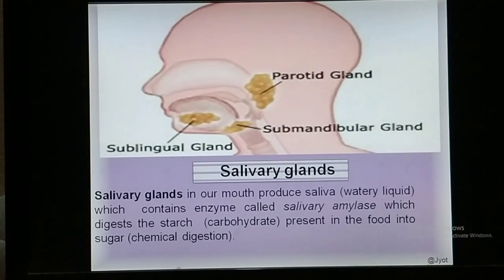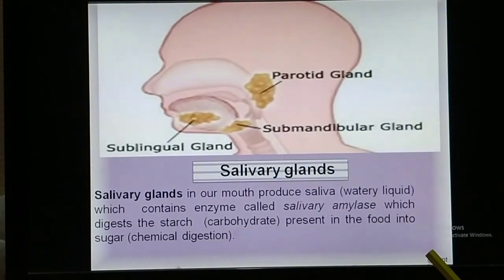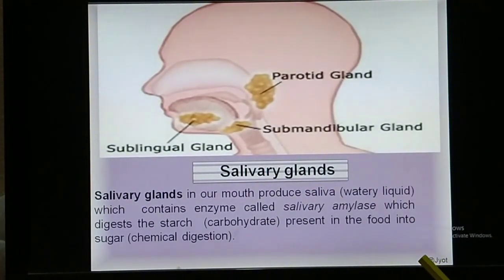So in case of human being, there are 3 pairs of salivary glands present in our mouth, and actually this salivary gland secretes saliva. You know that there is a watery liquid always present in our mouth, and especially when some delicious food is there in front of us, we release more and more of this watery liquid.